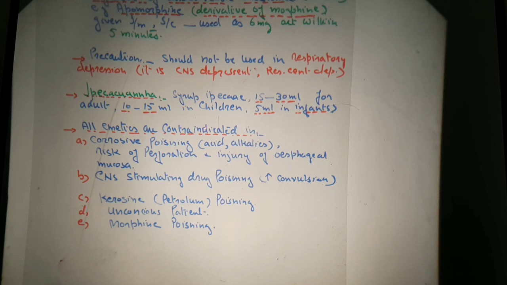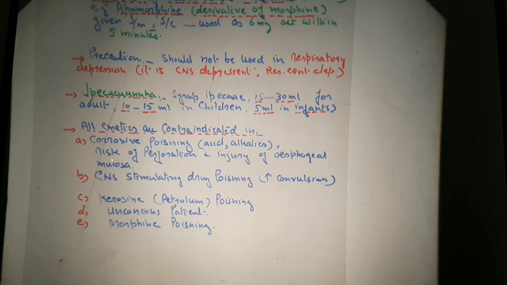Emetics are contraindicated in corrosive poisoning, that is acids and alkalis, because in this case there is a risk of perforation and injury of the esophageal mucosa. Perforation means the formation of wounds or holes in the mucosal membrane of the stomach. So with acid and alkali there is a risk of perforation and injury of the esophageal mucosa.